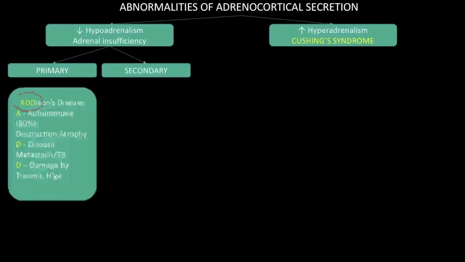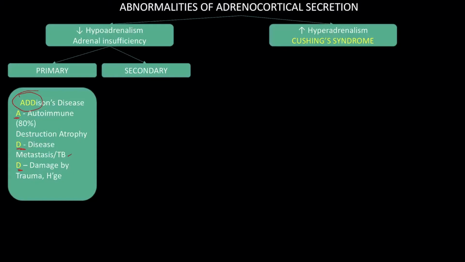You can remember the different etiologies of Addison's disease by the mnemonic AD. A is for autoimmune destruction or atrophy of the adrenal gland, where autoantibodies are produced against the cells of the adrenal cortex. D is for disease, where destruction of the adrenal gland occurs due to metastasis of carcinoma or tuberculosis infection. And the next D is for damage of the adrenal gland by trauma or hemorrhage.